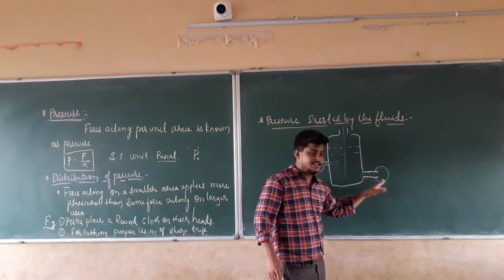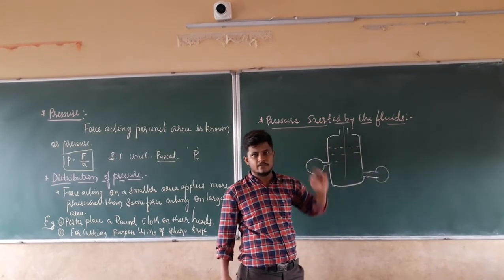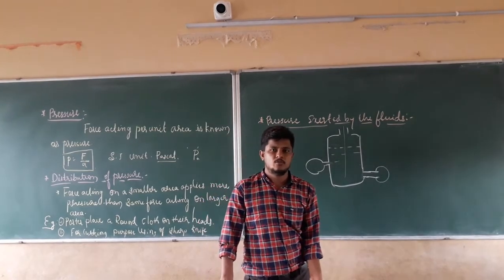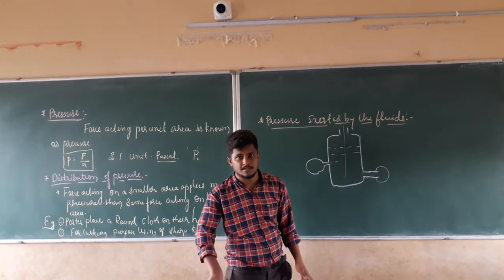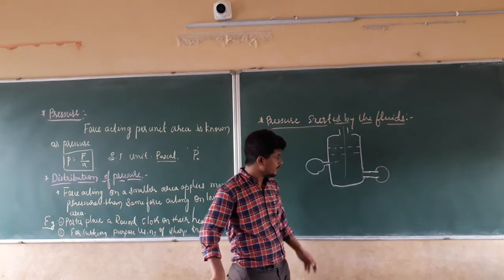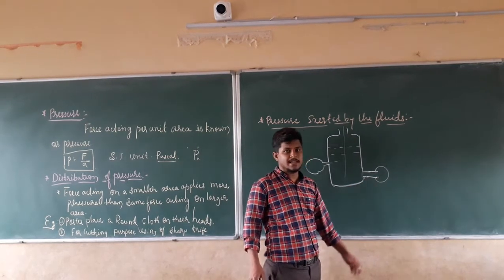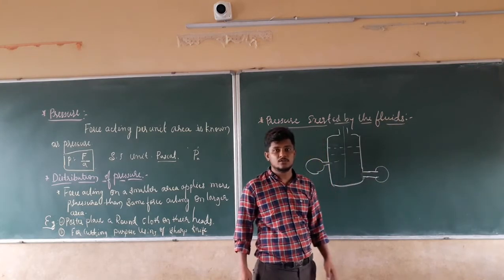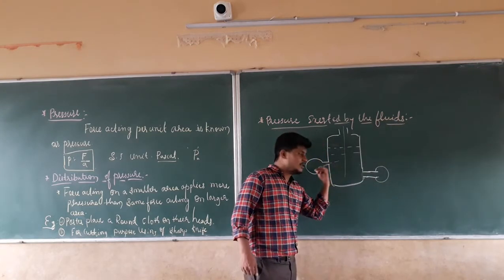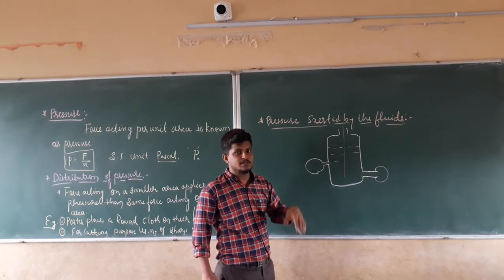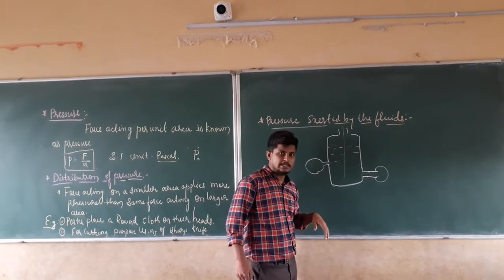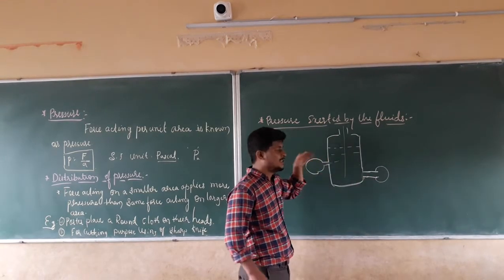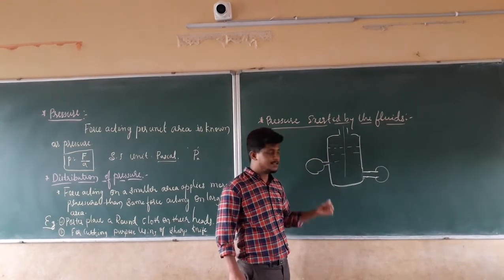How is the pressure exerted by the fluids here? To change any shape, if you remember the previous topics, for a change in shape to happen, there should be a force exerted. If the size is changing, that means from this pipe the force is going, and in the same manner here also the force is going. From where is that force coming? From water only. Is it acting on a unit area? Yes, the area is smaller. Here also it is acting on a unit area. Yes, its area is smaller.